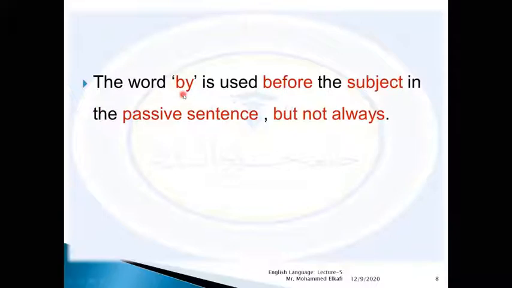The word by is used before the subject in the passive sentence, but not always. That means not in all forms, okay? The subject is omitted in some passive forms, and when we use it, we use by before the new form of it.